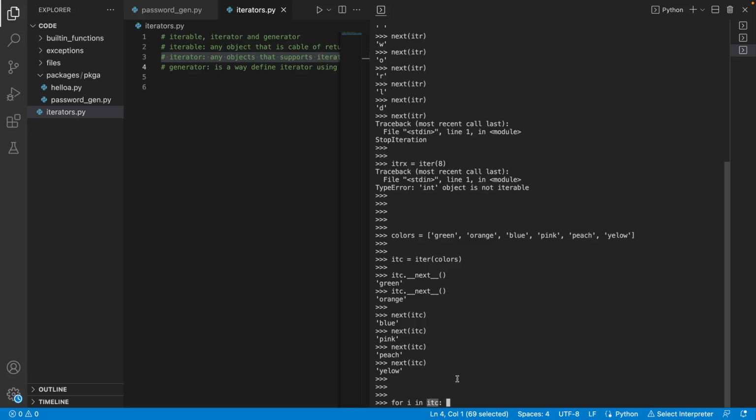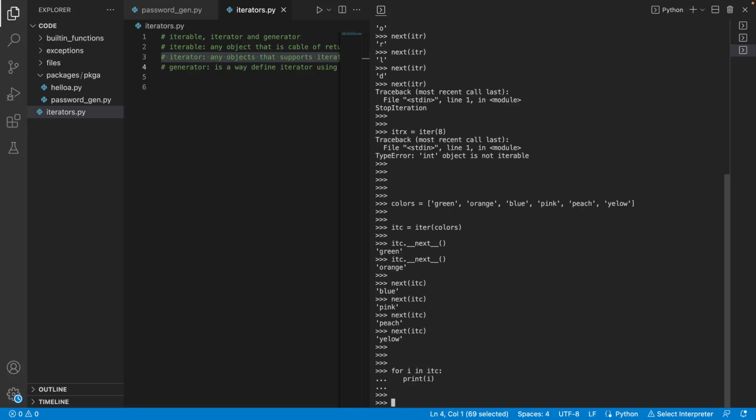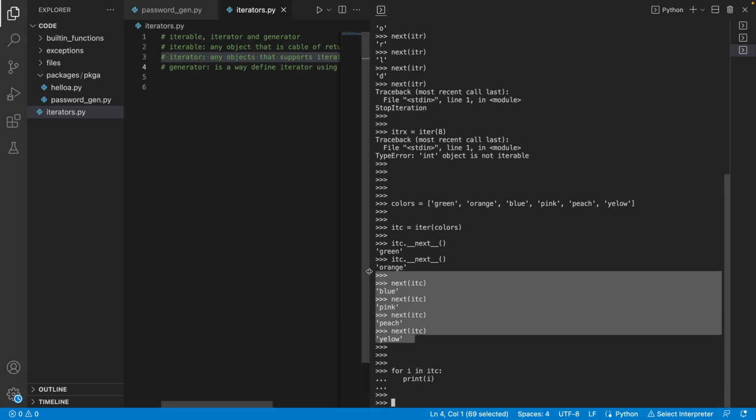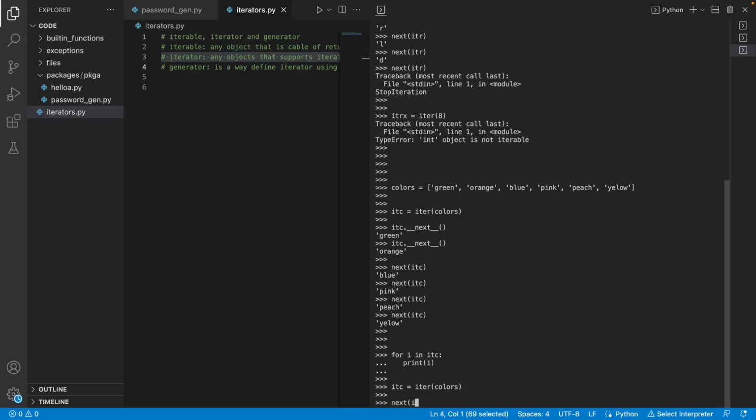Since I give the iterator here, if I print i, it will print from yellow. Yeah, it is not printing anything here because we already used all of them. Okay, try out again, itc, next of itc.